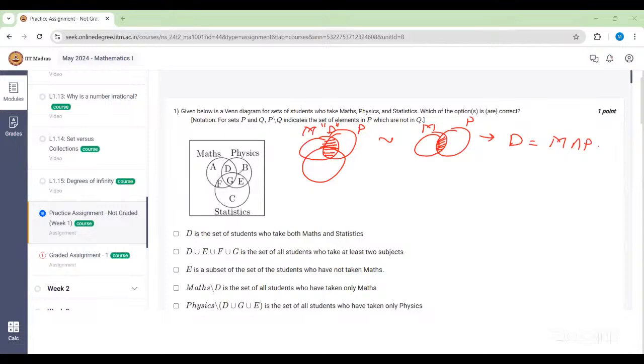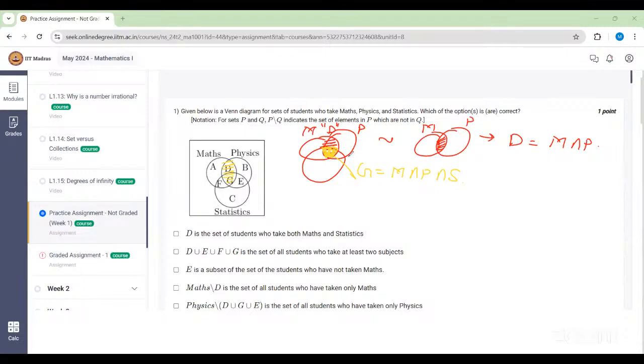In the intersection, G is also there, but G is a subset of D too. G is just this little portion. G is actually maths intersection physics intersection statistics. But for D, we can say that it's only maths intersection physics.